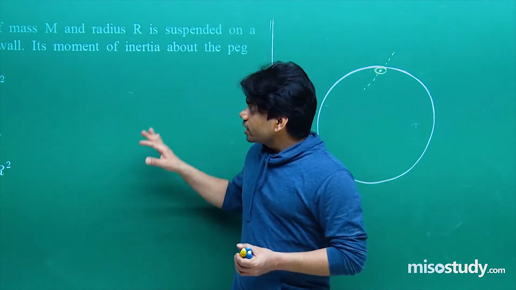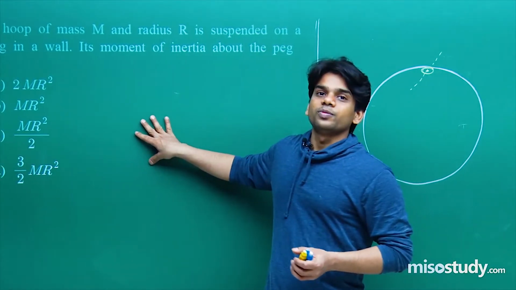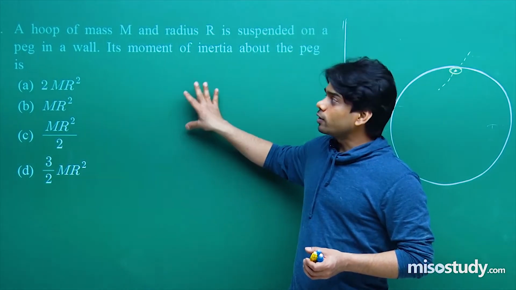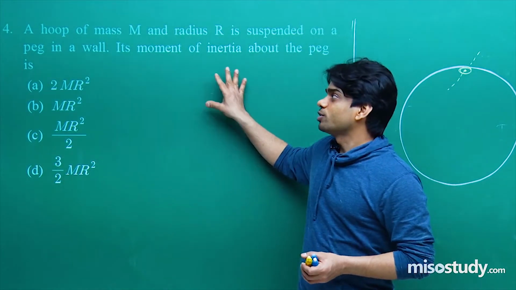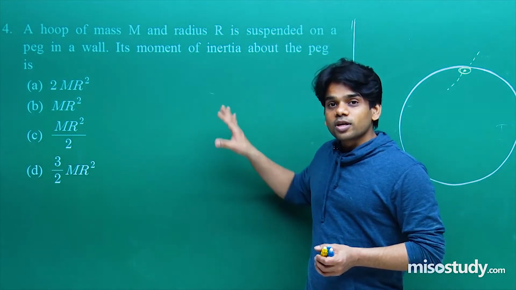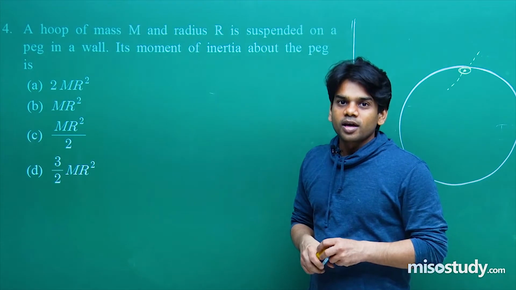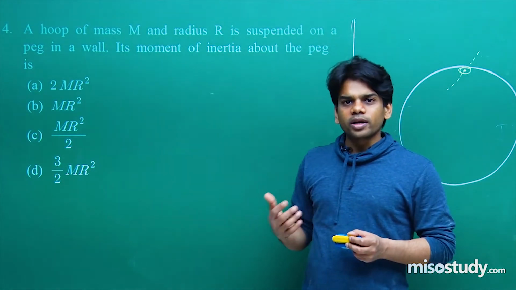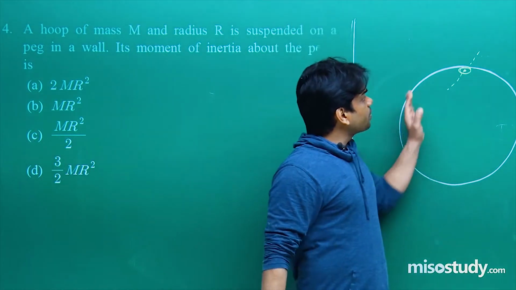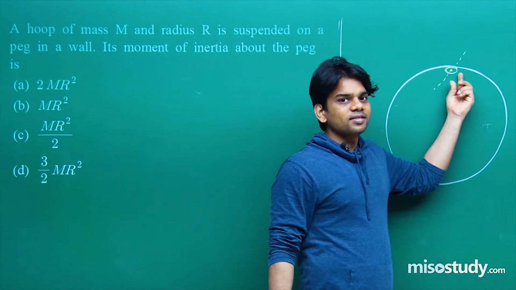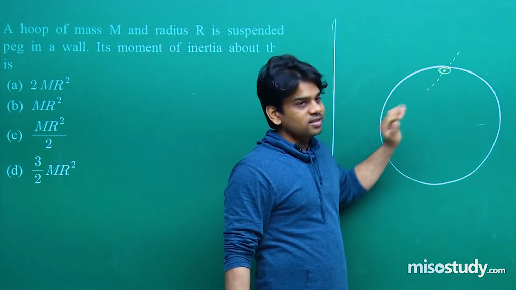You know what the examiner is seeking from you in this question. He is trying to confuse you about what you are going to apply, if you are not able to understand from this statement what the question is actually saying to us. It's a hoop. First of all, a hoop is a circular ring, let me tell you all, and it is suspended from a peg in this way. This will be treated as an axis.